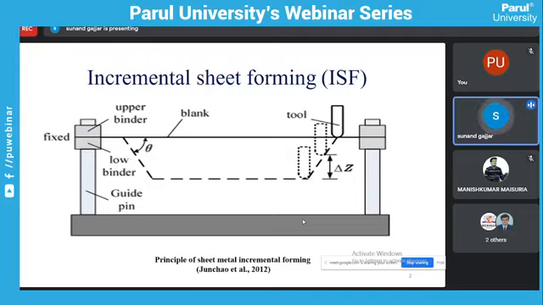And also in deep drawing processes, we cannot produce the required size and shape of component directly, because it requires higher force. If we directly produce the required size and shape of component, then we need higher force by the punch. So that will lead to some localized cracking.